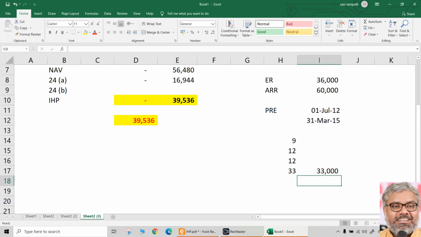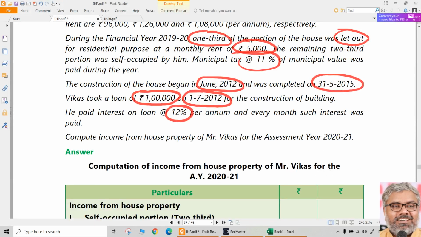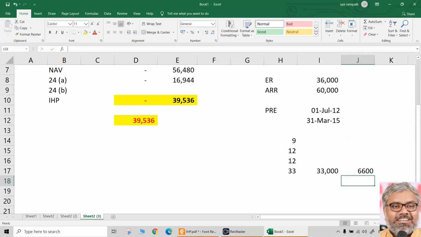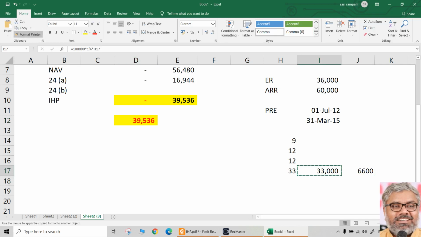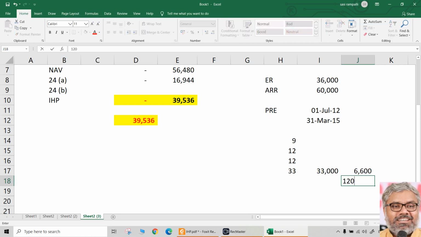But how much can we claim as deduction during the previous year? Only 1/5. And check whether 5 years has passed by. No, because 31st March 2015 is the end of the pre-construction period. 5 years means 15-16, 16-17, 17-18, 18-19, 19-20. Still we have last year's deduction, that is 6,600 rupees. Pre-construction period interest. Post-construction period interest will be 12,000 rupees naturally.